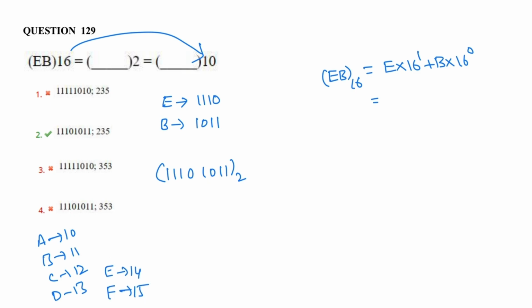Now E is 14, 14 into 16 plus B is 11, 11 into 1. So its value is 235. 235 base 10. Correct option is 2.